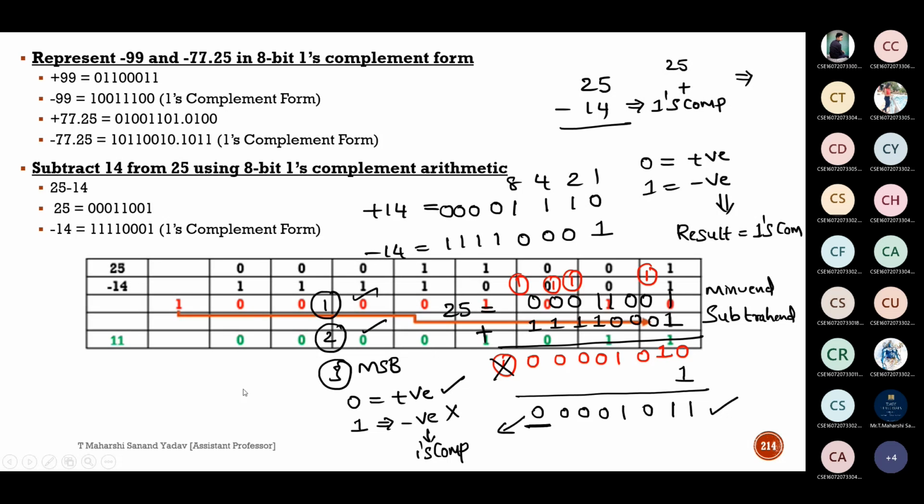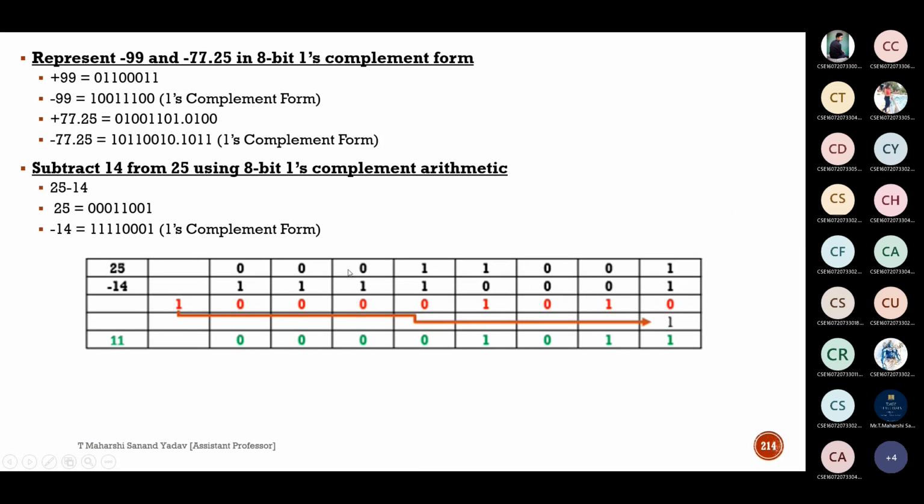So go through this and let me know if you are having any doubts. So can anyone tell me what I did here?